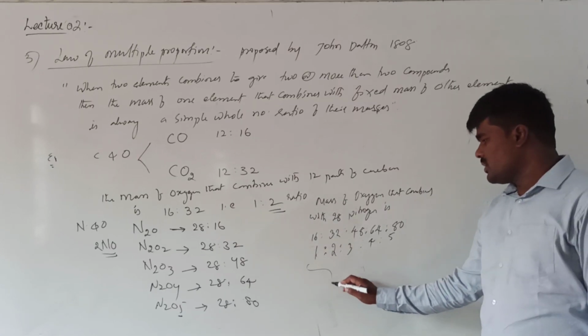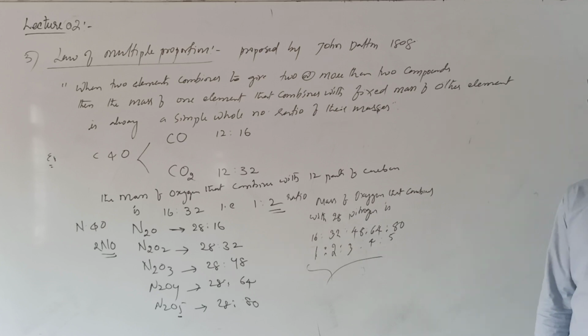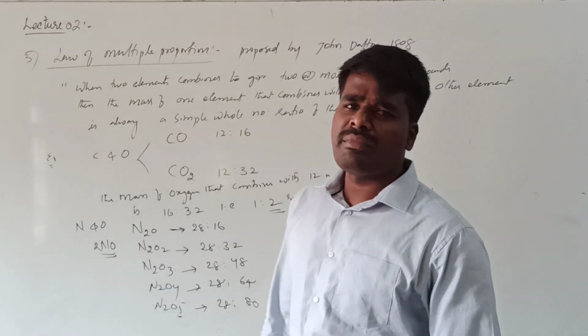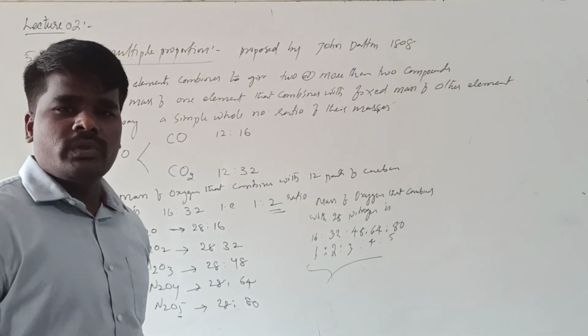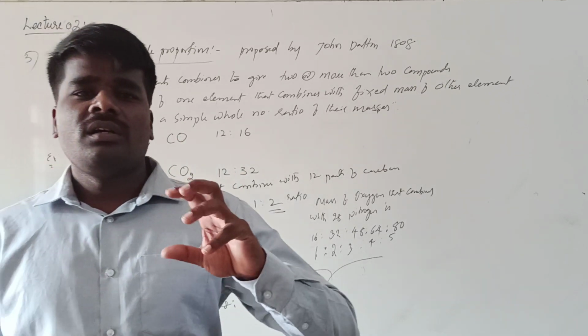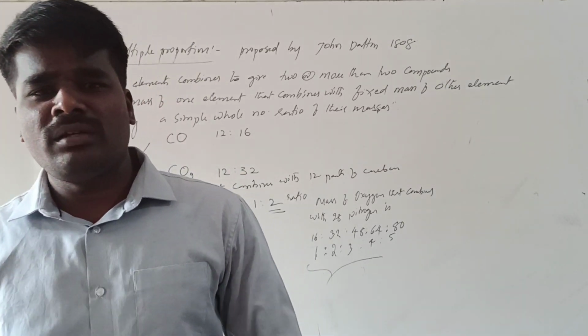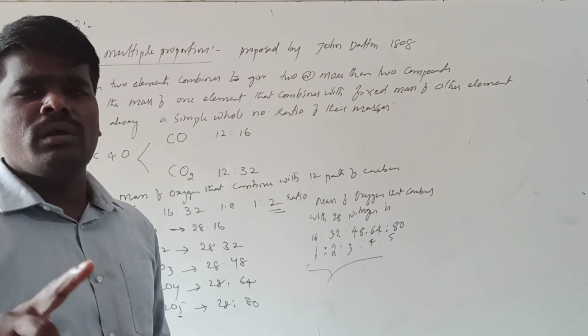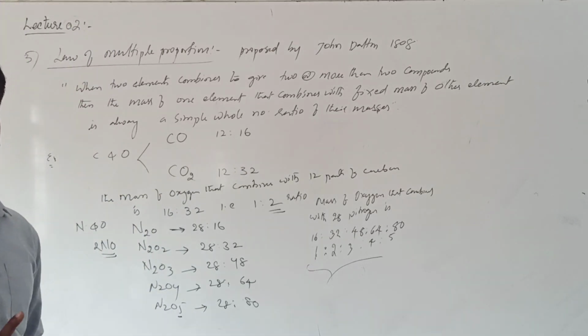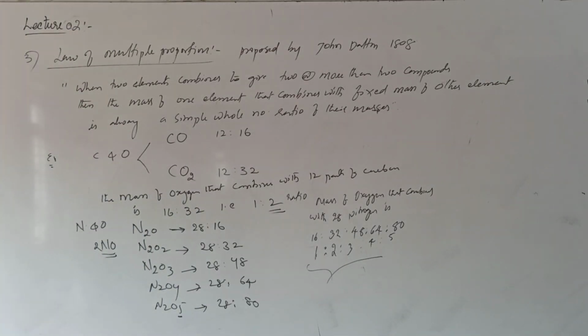Are you getting this? This illustrates the law of multiple proportion. Whenever two elements are combining to form two or more than two compounds, the mass of one element that is combining with the fixed mass of the other element will always bear a simple whole number ratio of its mass. Right? It can be applicable for all the compounds.